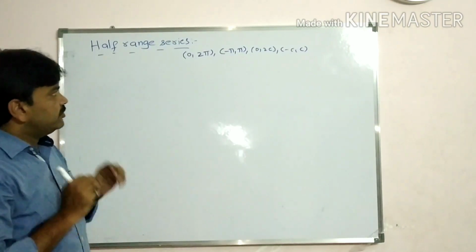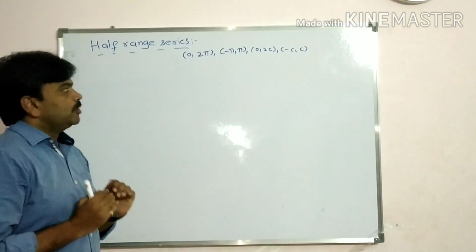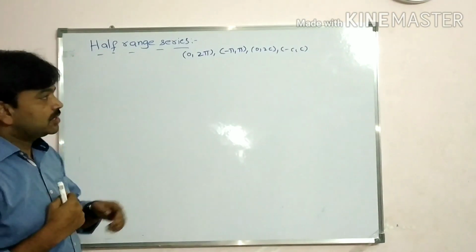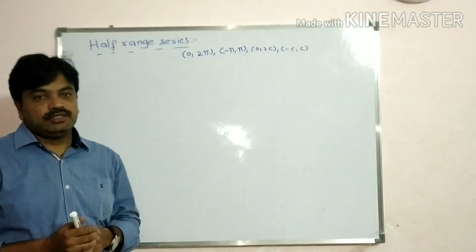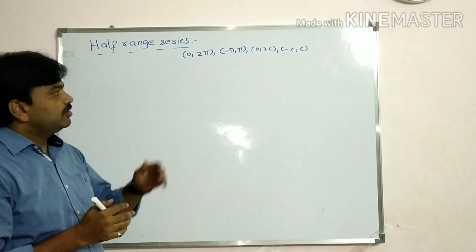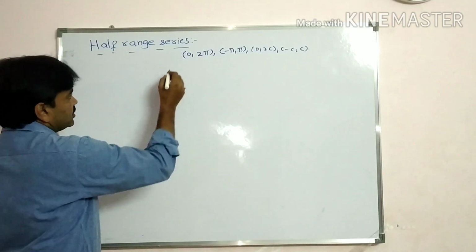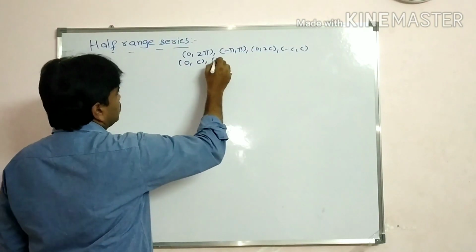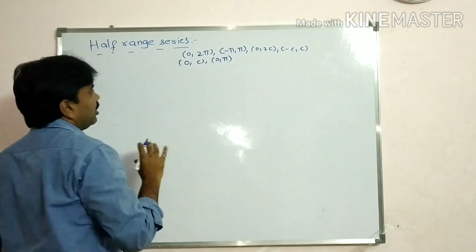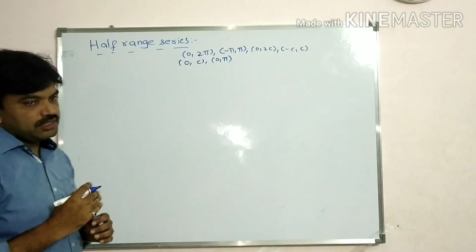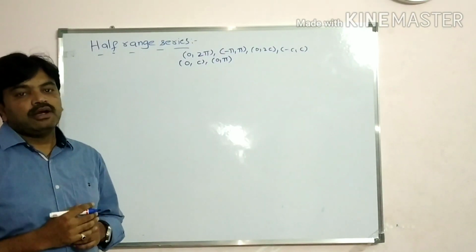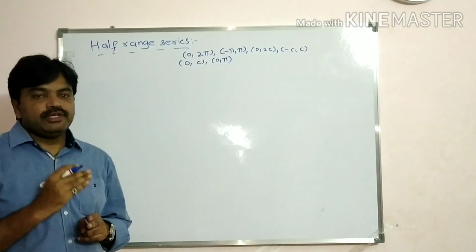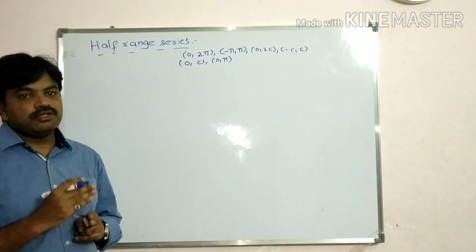Now what he says, half range. We made half, students. So we can say 0 to c or 0 to pi. It is called half range. In the half range series, we are finding half range sine series and half range cosine series.